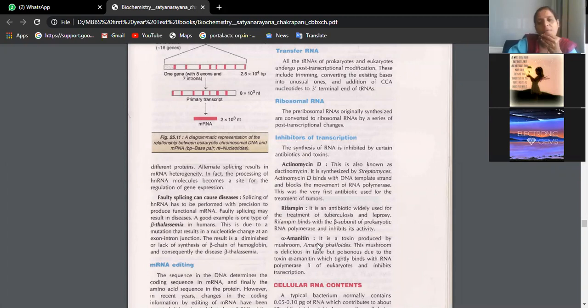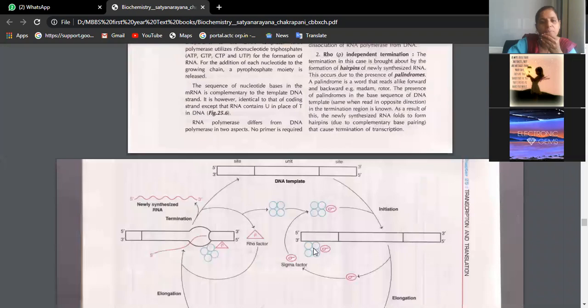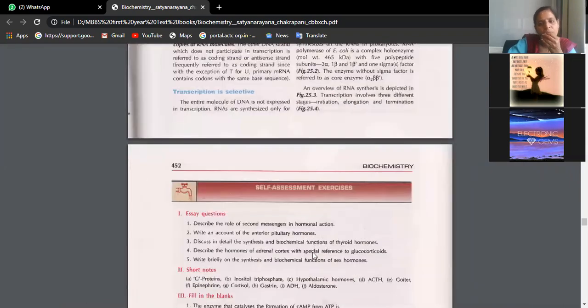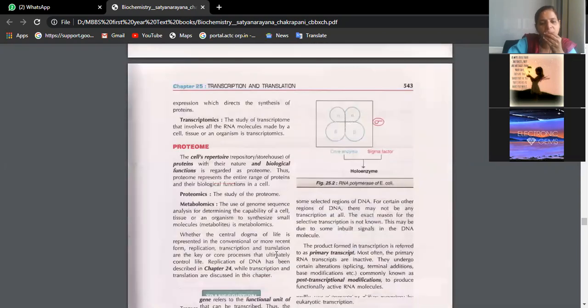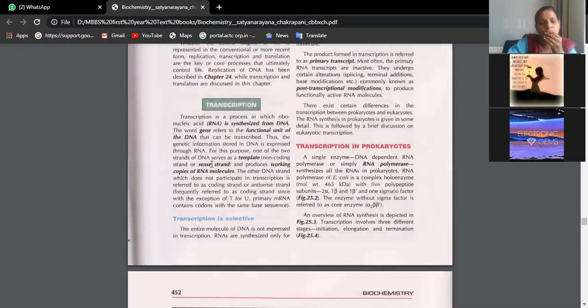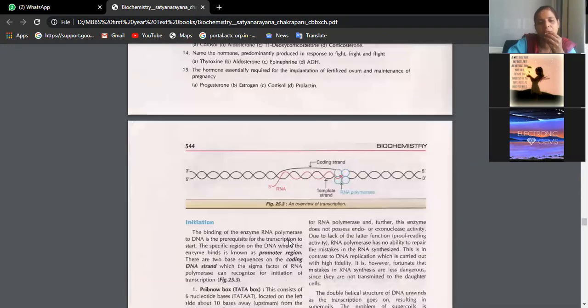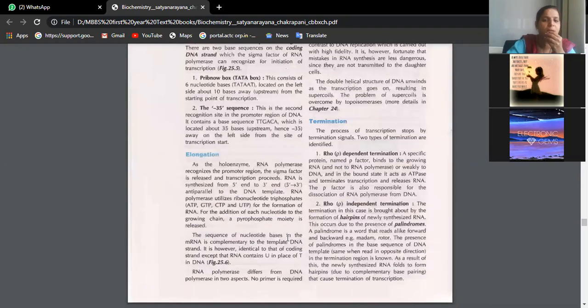Now I will tell you from where till where you should write, because this looks very lengthy. You can note down if you want. First, give the definition of transcription from here, page number 254 or 51. Just give one definition. Nobody will ask you about prokaryotes, because in human beings our cell is a eukaryotic cell.